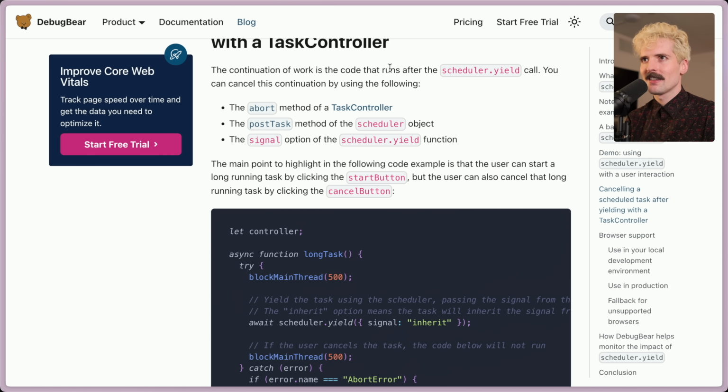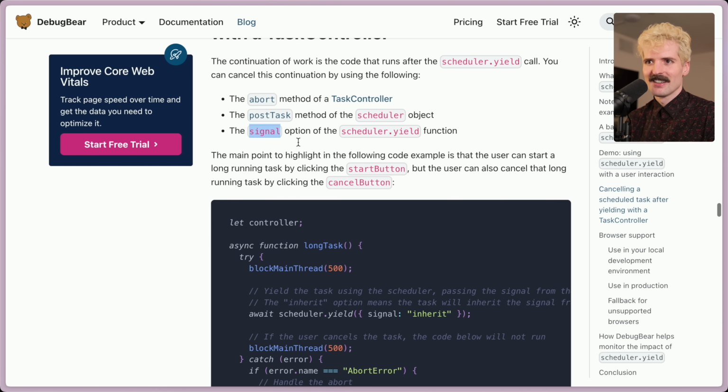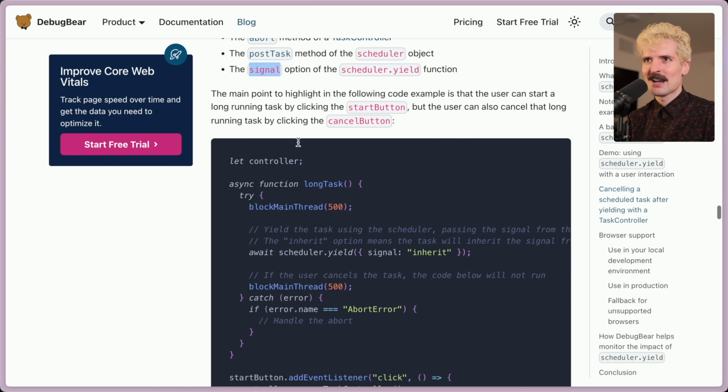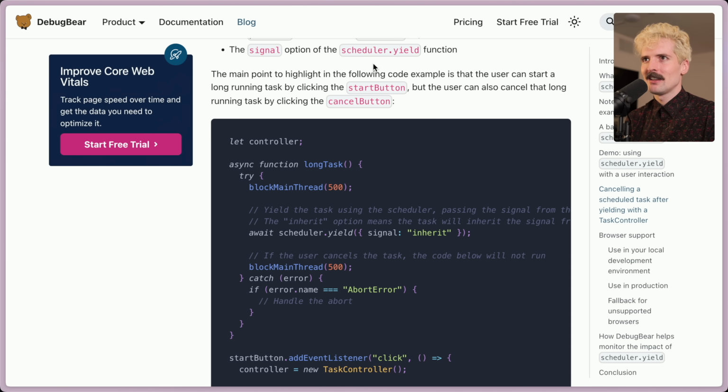The continuation of work is that the code runs after the scheduler.yield call. You can cancel this continuation by using the following: the abort method of a task controller, the postTask method of a scheduler object, and the signal option of scheduler.yield. Look at that. Signals. Always good to have Ryan leaking into everything, right? The main point to highlight in the following code example is the user can start a long-running task by clicking the start button, but the user can also cancel the task by clicking cancel.